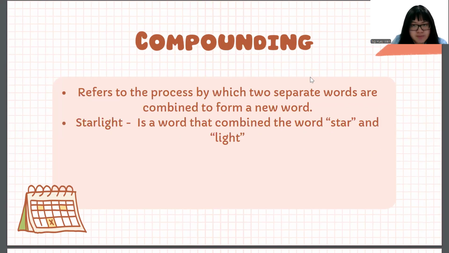Next is compounding. Compounding refers to the process which combines two separate words to form a new word. The word sample here is starlight. It is a word that combines the words star and light.